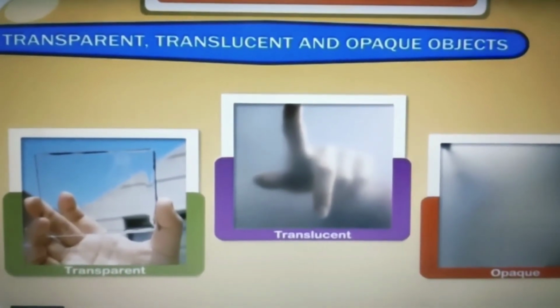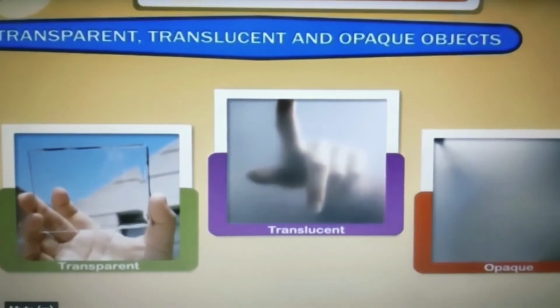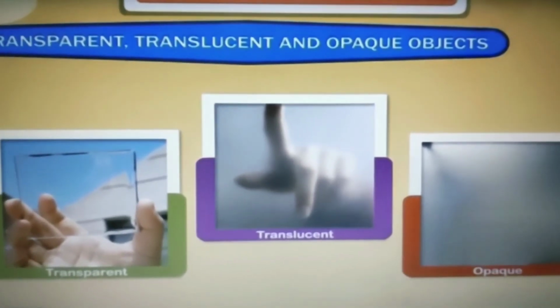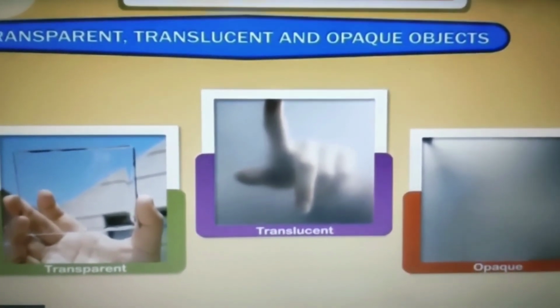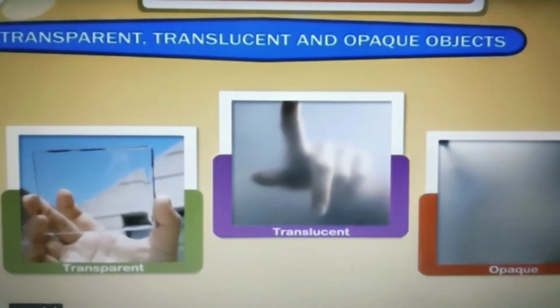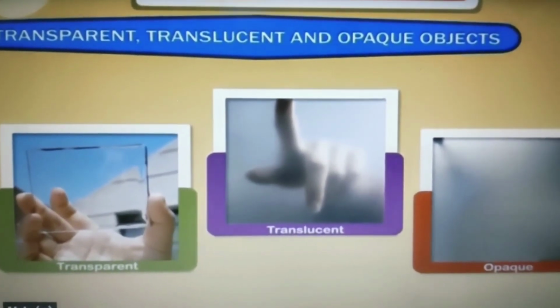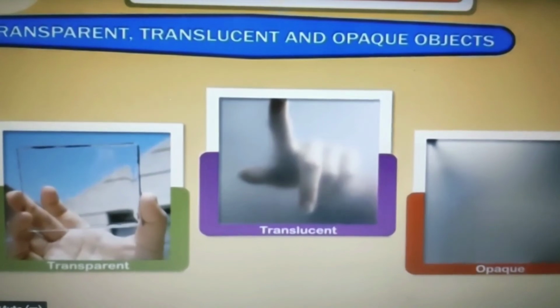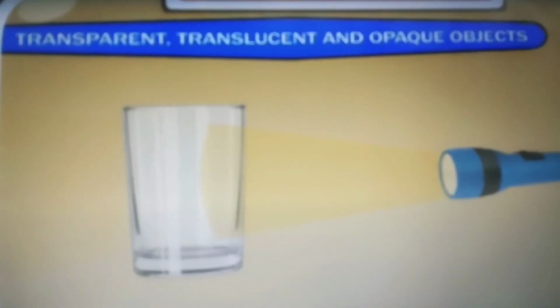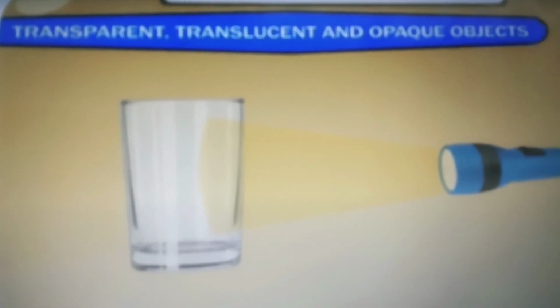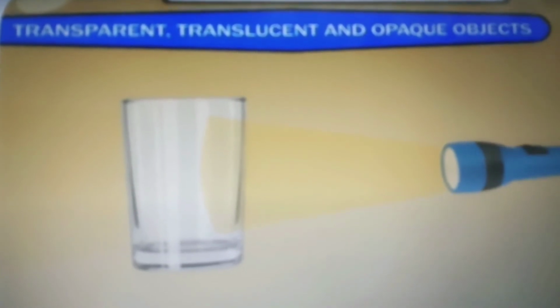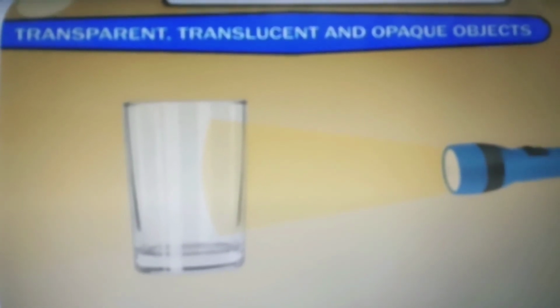When light falls on an object, it can have either of three effects on it. Based on their behavior towards light, objects are categorized into three categories: transparent, translucent, and opaque. The materials that allow all the light to pass through them completely are called transparent objects.